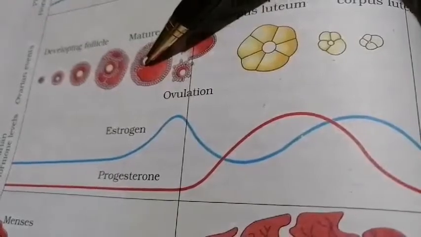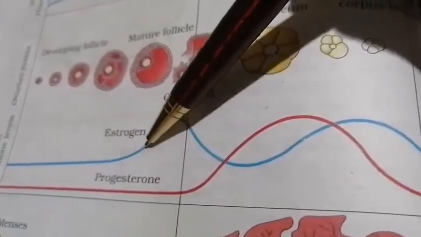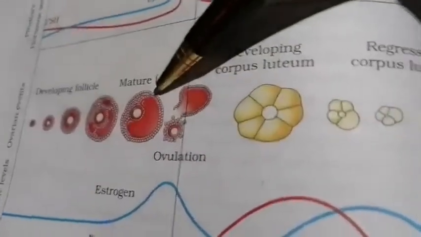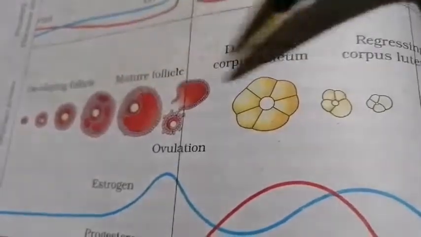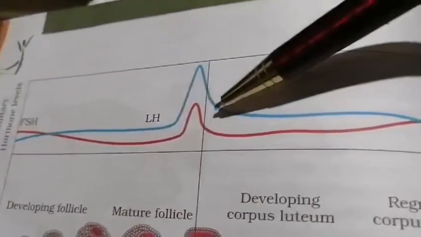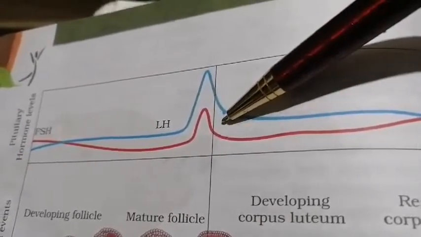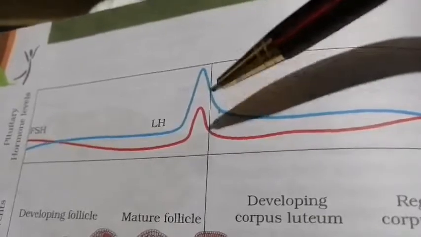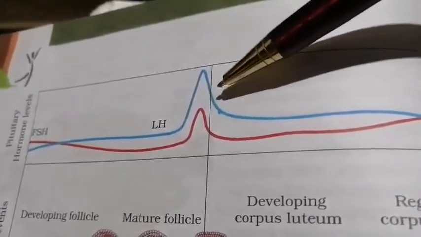Then this shows the hormones and the amount of hormone in your blood, this shows the ovarian cycle, what is happening in the ovary, and this is the level of pituitary hormones in your blood. Now let us begin with GnRH.